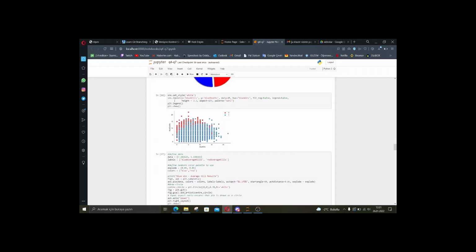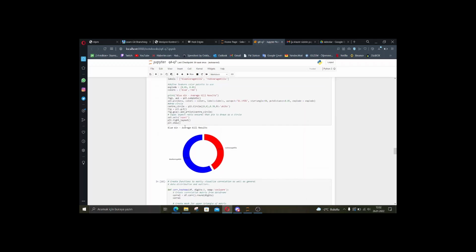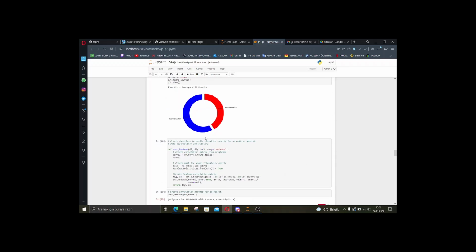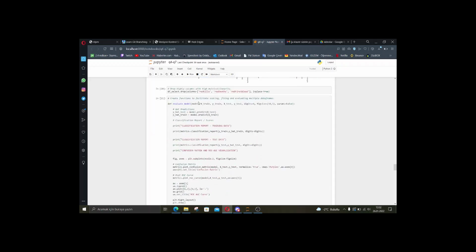In this subplot, blue deaths and blue kills when blue team wins. Average kill results when blue team wins. We see that kills are more important than minions. This is a correlation heat map.